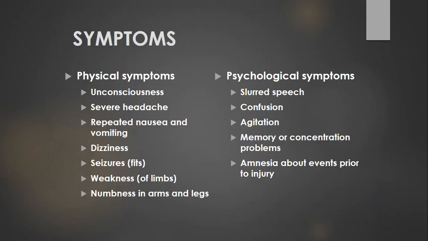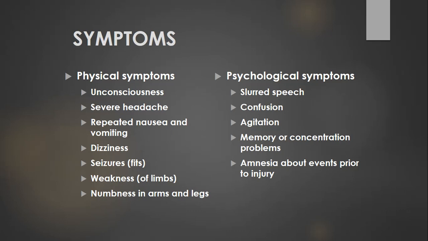So coming to the presentation of a head injury patient, they usually present with different symptoms, and symptoms can be very mild to very severe. The common presentations are unconsciousness of different durations. Then we can have mild, moderate, or severe headache. Then we can have simple nausea or repeated vomiting or multiple episodes of vomiting.